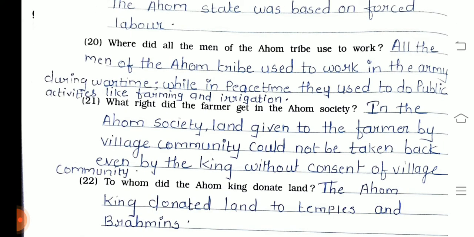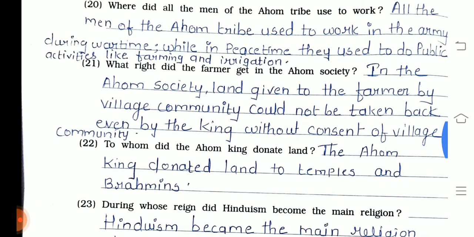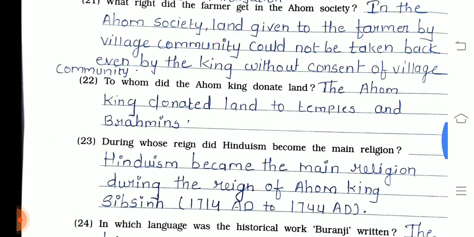Question number 21, what right did the farmer get in the Ahom society? In the Ahom society, land given to the farmer by the village community could not be taken back even by the king without consent of the village community.